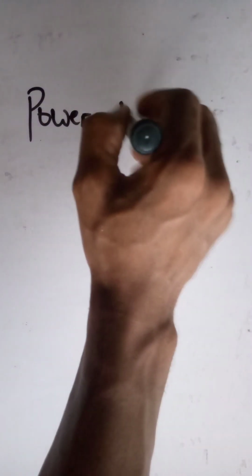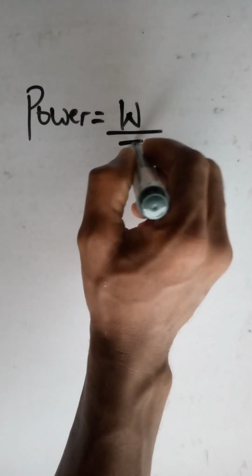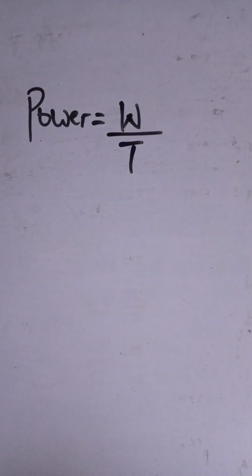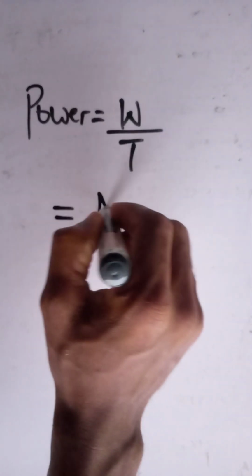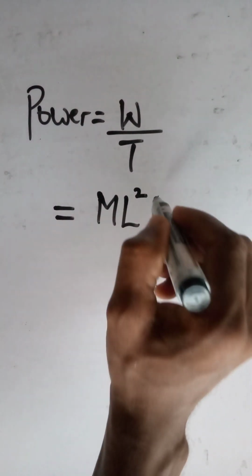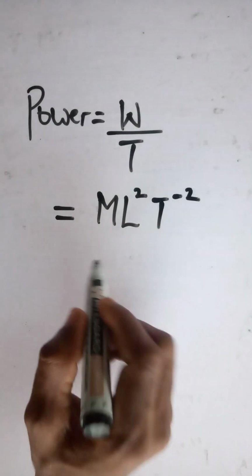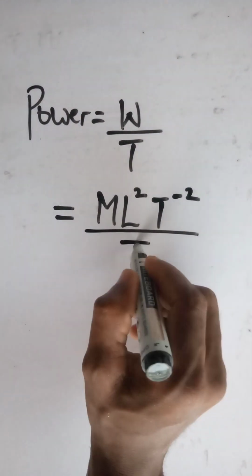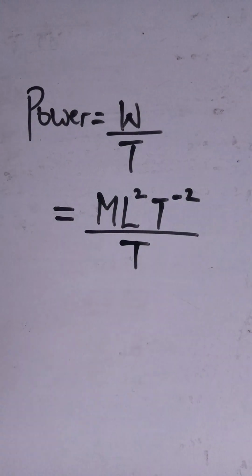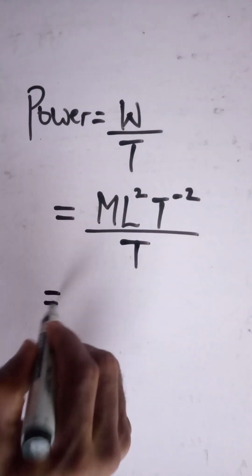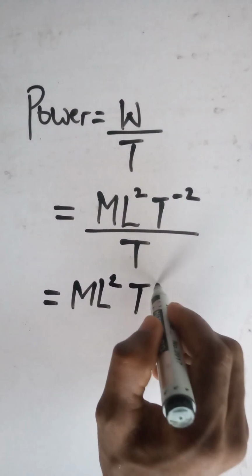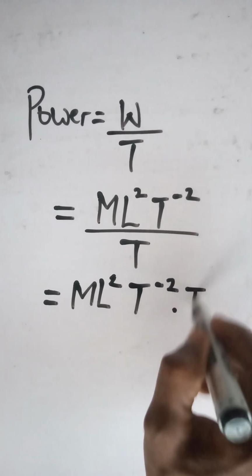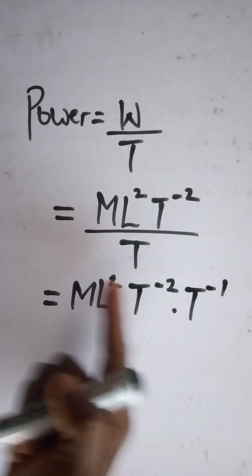Power is equal to work over time. The rate at which work is done is the power. So recall we have the dimension for work already to be ML raised to the power of 2, T raised to the power of minus 2 divided by time, which is always T. Okay, now bringing the denominator up, we're going to have ML to the power of 2, T to the power of minus 2 times T to the power of minus 1, bringing the denominator up.